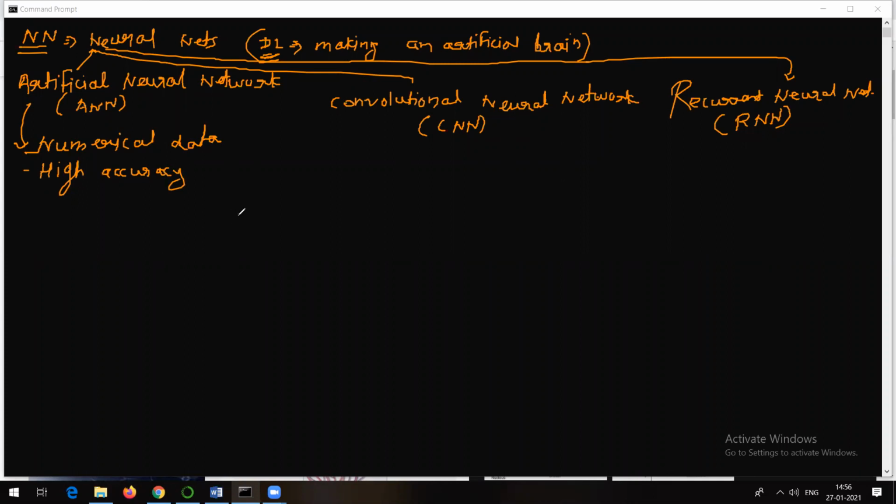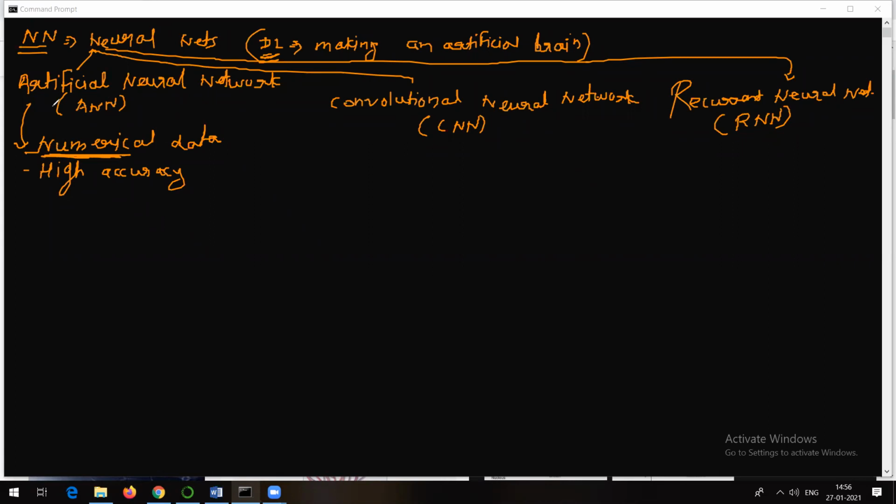So which type of network gives high accuracy for numerical data? It's artificial neural network, right? But try to understand, even though I am saying that for numerical data you can make use of artificial neural network, that's not a hard and fast rule. This also can be used for image data as well. Definitely, whenever there is numerical data, artificial neural network is always preferred.